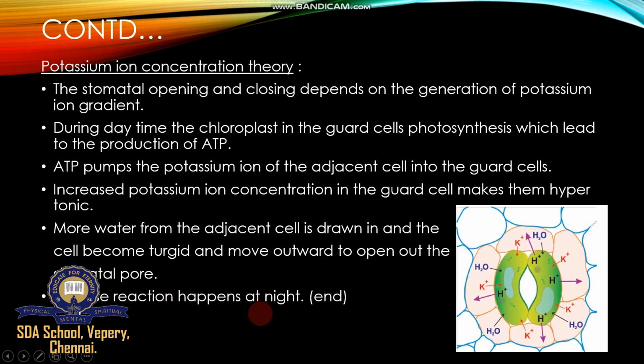Reverse reactions happen at night. During night what happened here? H plus ion normally enters inside the subsidiary cell, and K plus ion is released out. H plus ion enters the guard cell, and K plus returns back into the subsidiary cell. What happened here? The stomata will be closed during night, because there is no light.